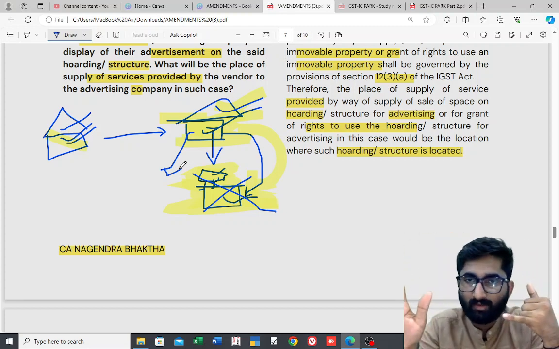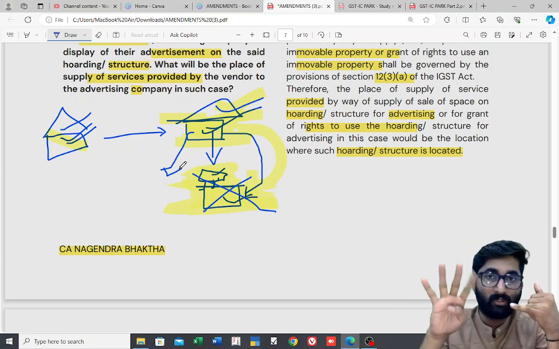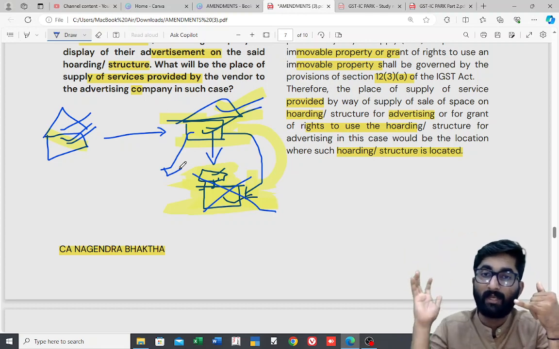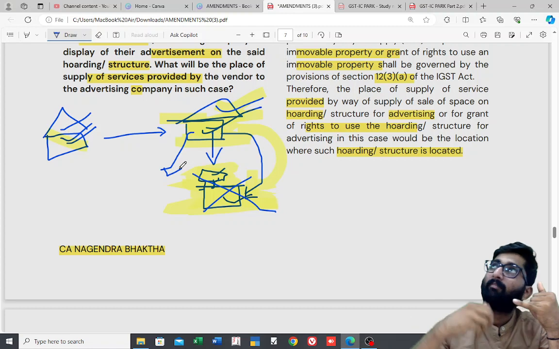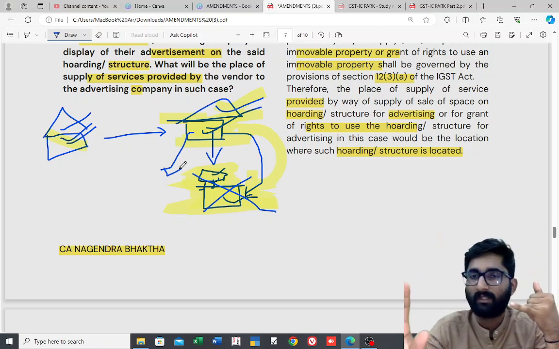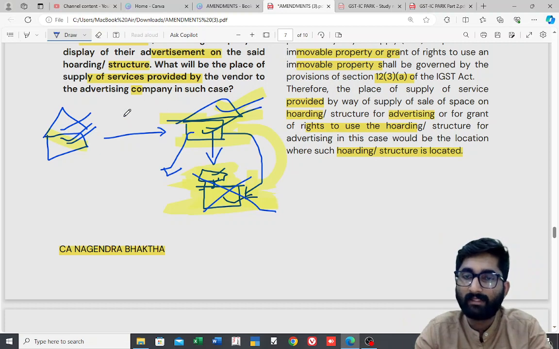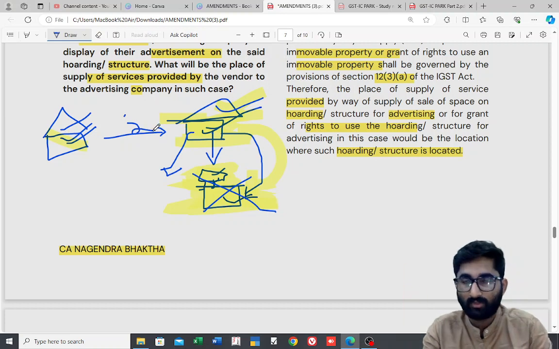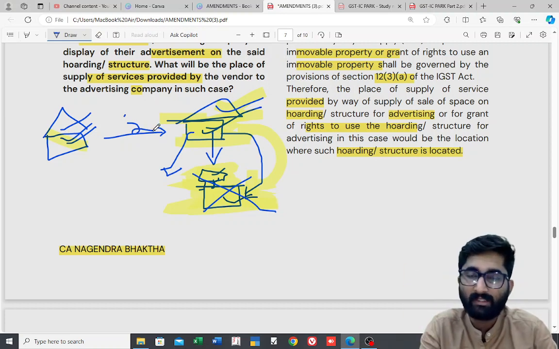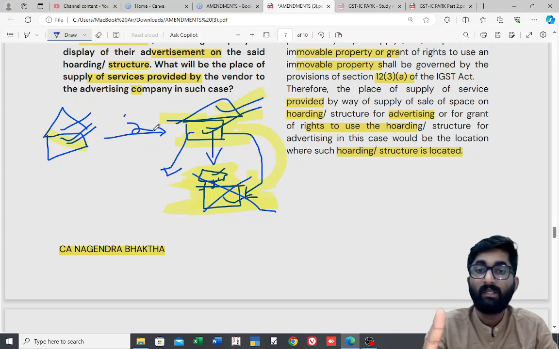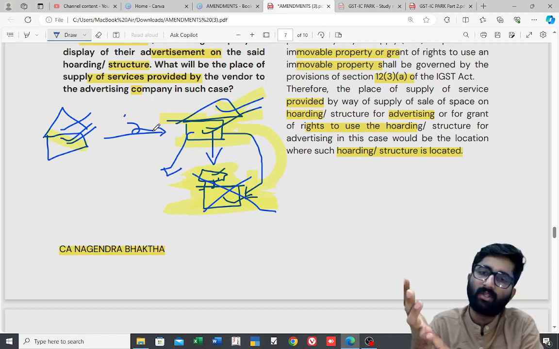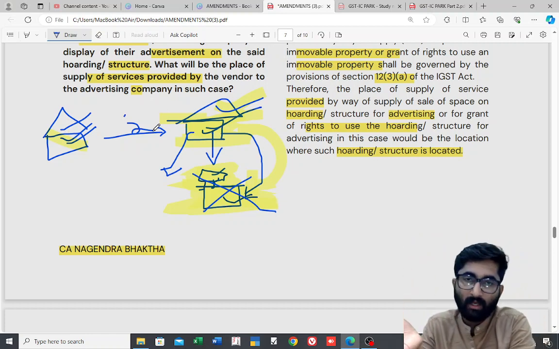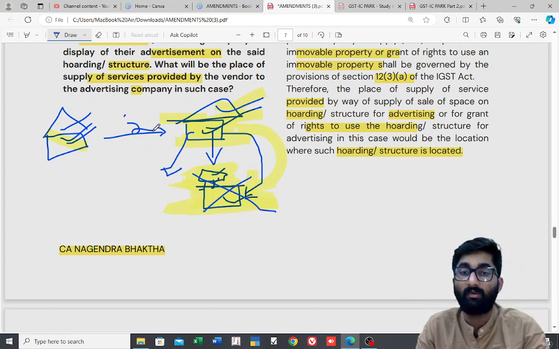If you don't have the structure also, we want at least 4 billboards or holdings in your locality in the prominent places. Can you help us by finding some billboards or structures and putting the advertisement there? We will give you all the contents, everything. So, for example, we will take 2 lakhs from Joyalukkas and we will keep 50,000 rupees. We will give you 1,50,000 rupees. For 1 month, you have to display this advertisement in your locality. You find the structure, you make the payments, you make the billboards, everything you have to do.